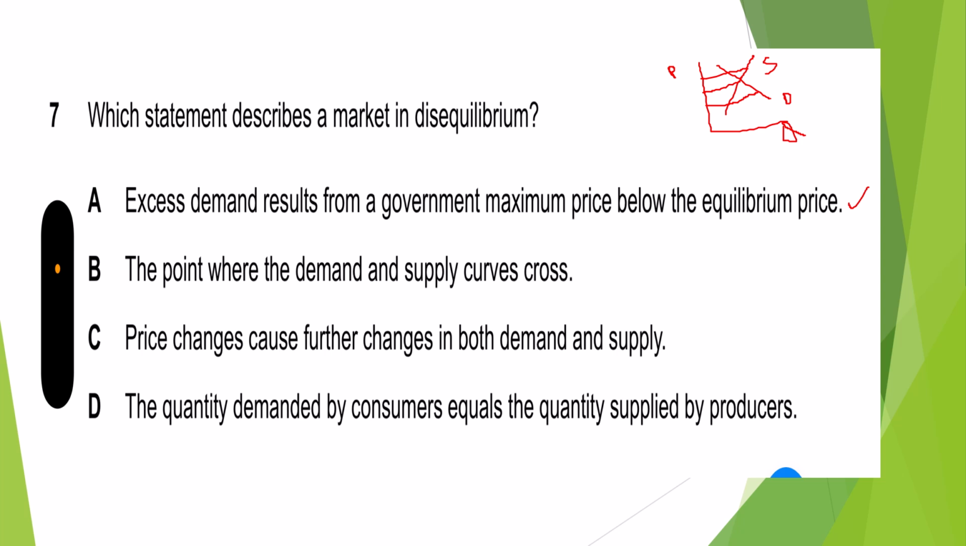The point where demand and supply cross. No. Where demand and supply cross, that is an equilibrium point. Price changes cause further change in both demand and supply. Prices change, demand and supply both change, so there might be an equilibrium. The quantity demanded by consumers equals the quantity supplied, where quantity demanded is equal to quantity supplied. That is also an equilibrium. So it means that A would be the answer for this MCQ.